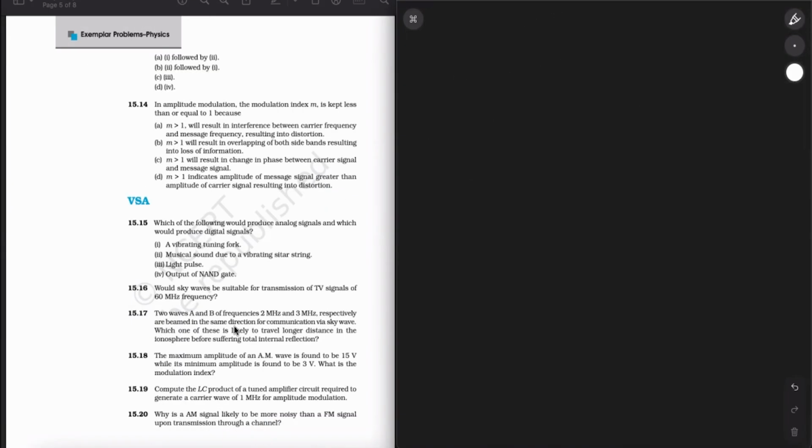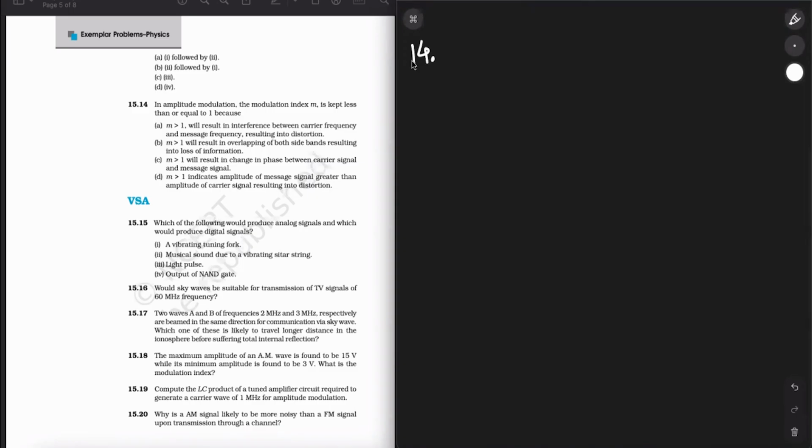Okay. So next up we have question number 14. In amplitude modulation, the modulation index m is kept less than or equal to 1 because m greater than 1 will result in interference between carrier frequency and message frequency, resulting into distortion. Greater than 1 will result in overlapping of both sidebands, resulting into loss of info. M greater than 1 will result in change in phase between carrier signal and message signal. M greater than 1 indicates amplitude of message signal greater than amplitude of carrier signal, resulting into distortion.